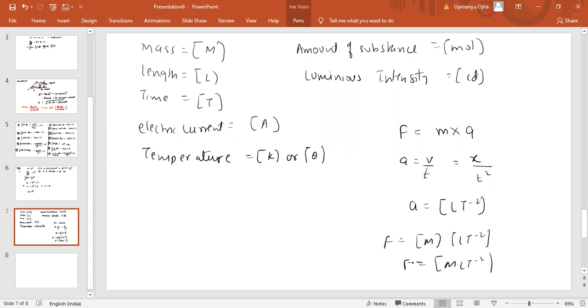So if you have to find the dimension of any quantity, we need to have the formula of that particular quantity, like force, like momentum. Momentum is mass into velocity. Dimension of mass is capital M, velocity is L T minus 1. So dimension formula of momentum would be M L T minus 1. Like this, we can find the dimension of any quantity. Only thing you should know is the formula of that quantity. If you know the formula, you can get the dimension also.